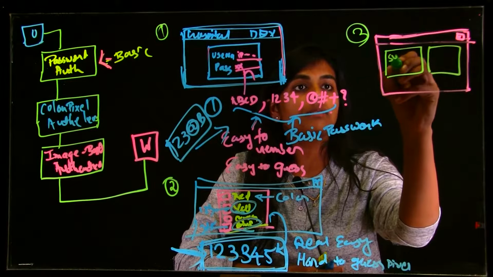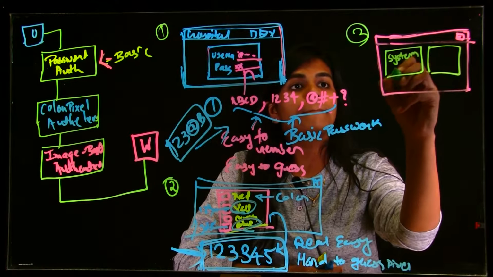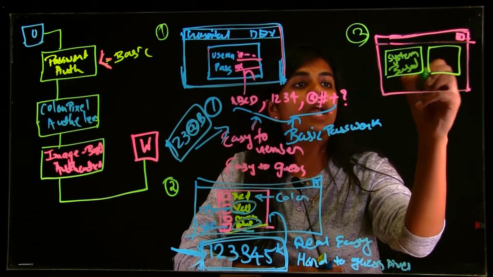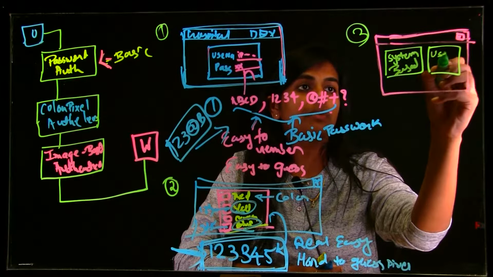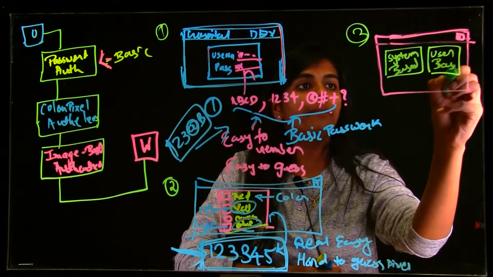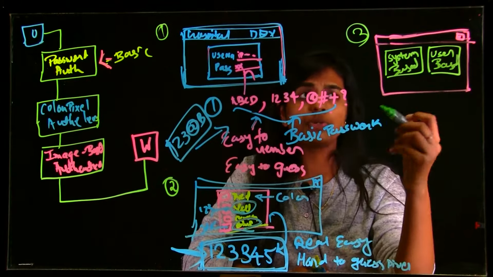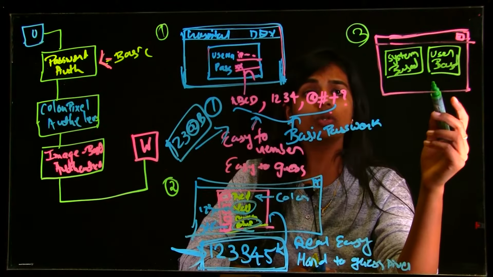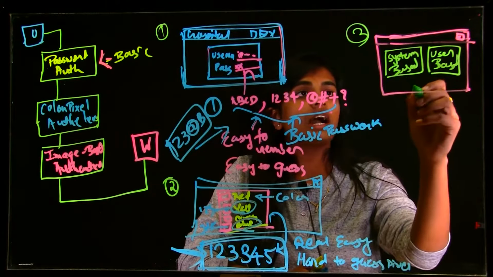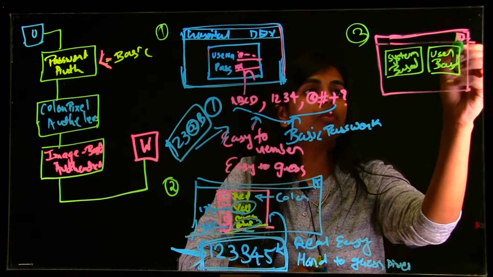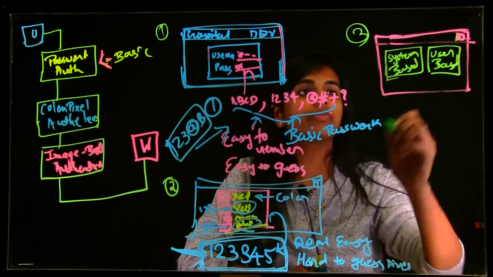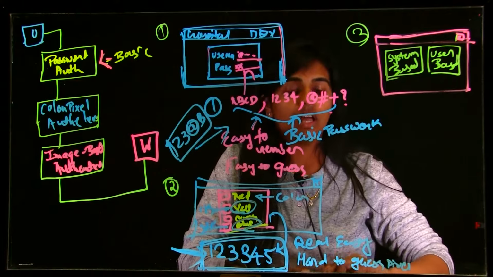Here it's system based, and the second one is user based. The user can select any one among these two. Let's see, I'll show you the function of both options.